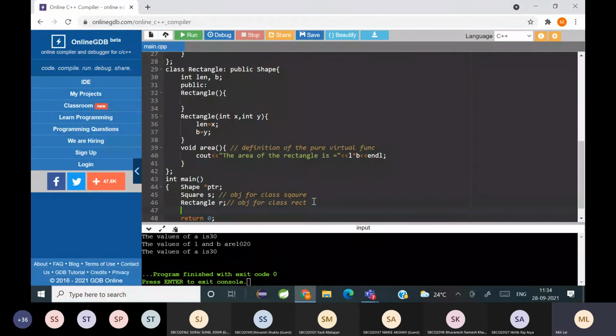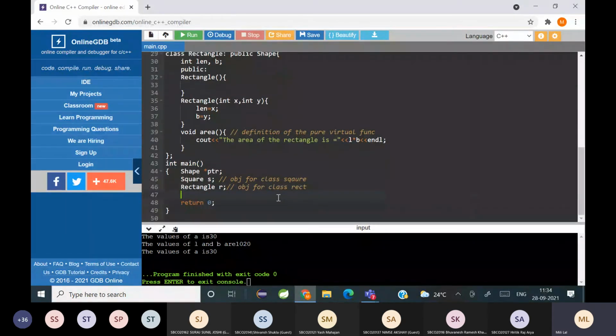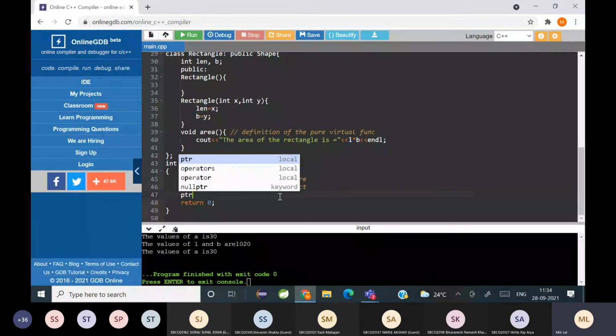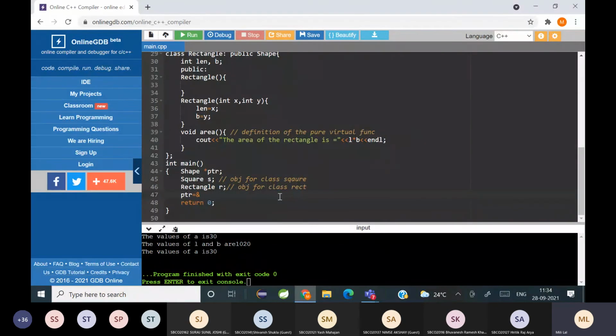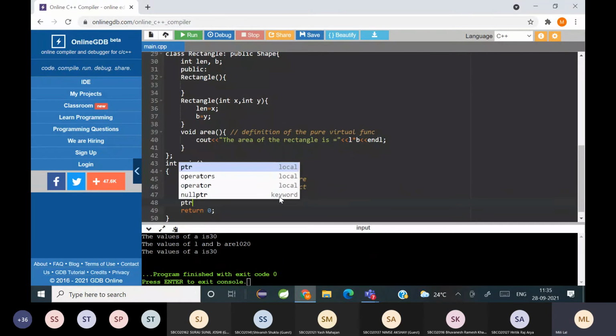And then I can see how it is going to act as an interface. If I write pointer equal to address of S semicolon and I write pointer arrow area.